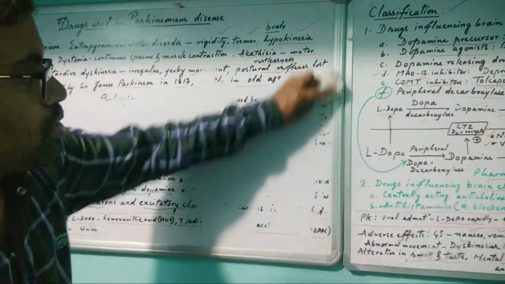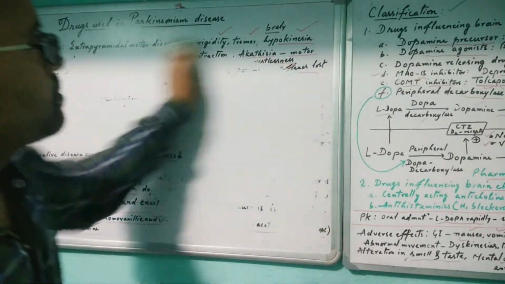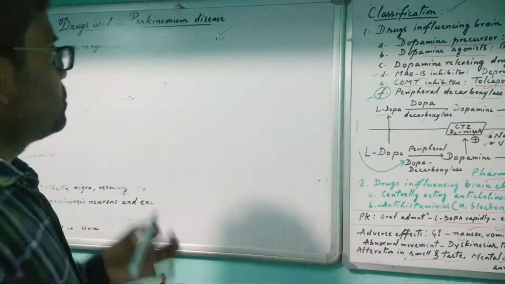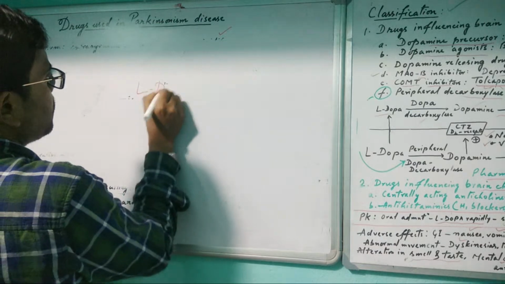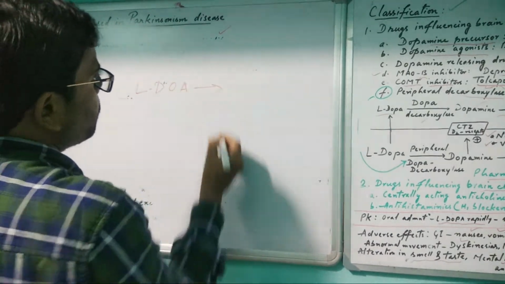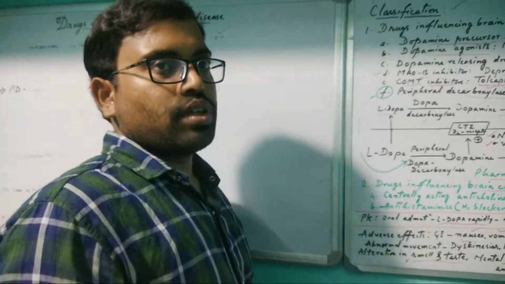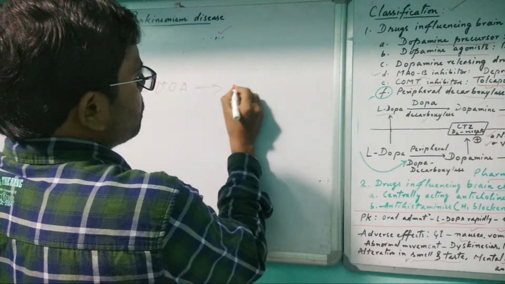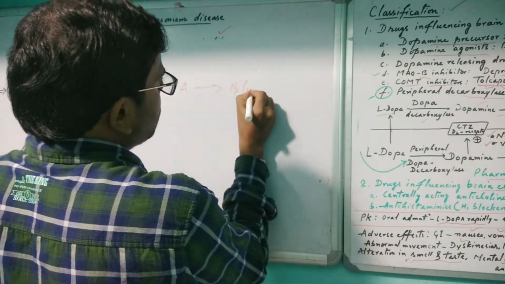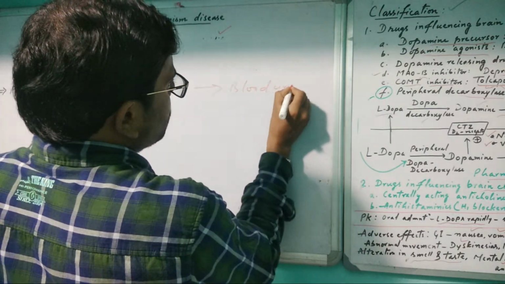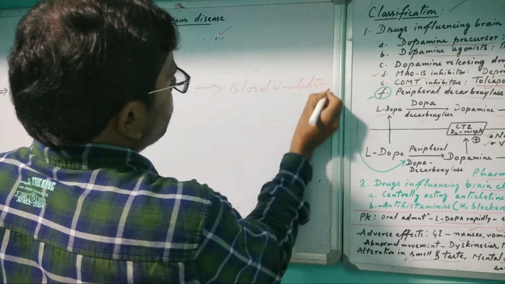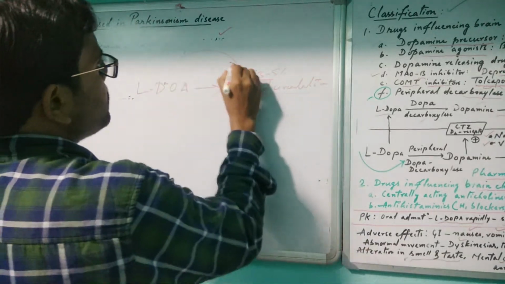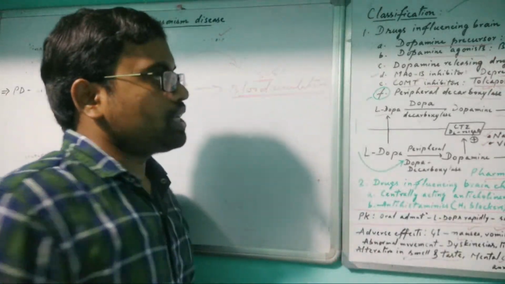Again, I'll show here. L-DOPA is a prodrug which is absorbed after oral administration into the blood circulation. In the blood circulation or periphery, what will happen? 3 to 5% of L-DOPA is metabolized here itself.